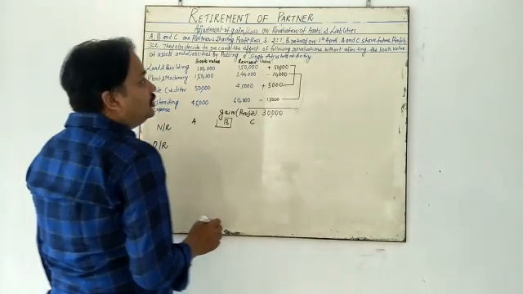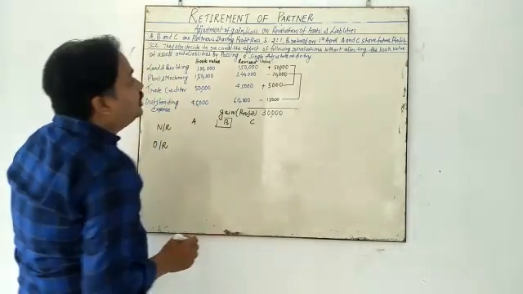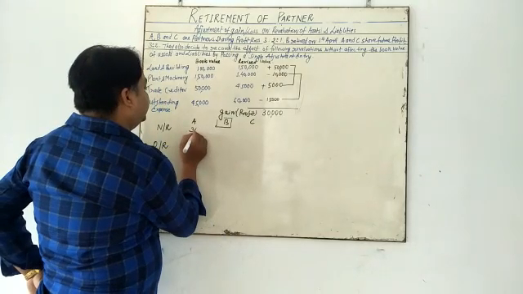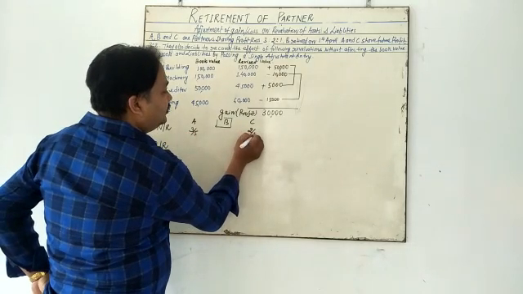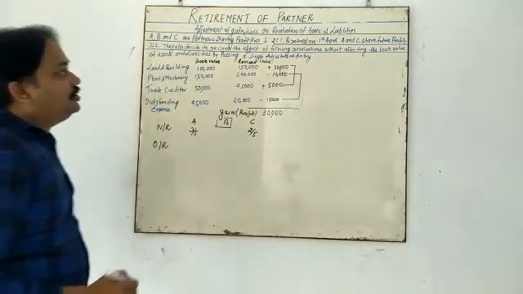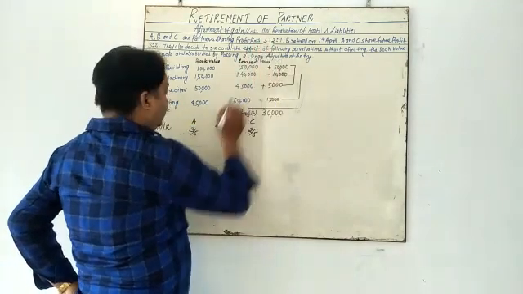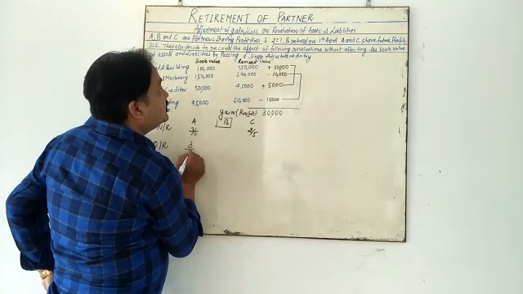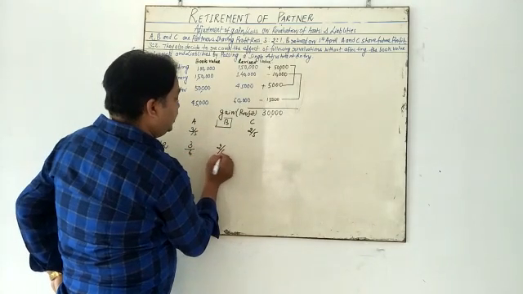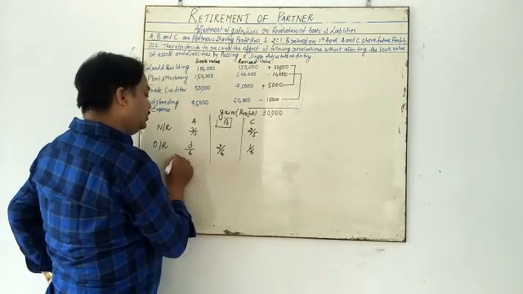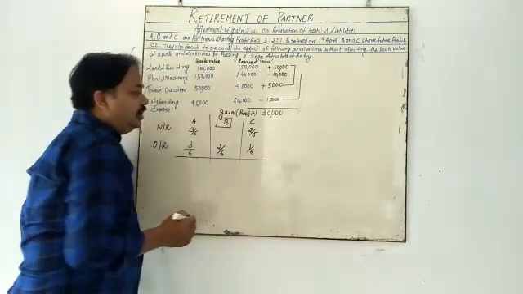So new ratio is 3:2. It means 3/5 and 2/5. What is the old ratio? 3:2:1. 3/6, 2/6, 1/6. You have to calculate the gain or sacrifice.